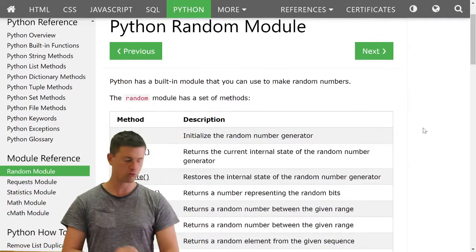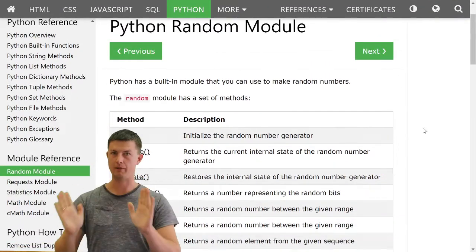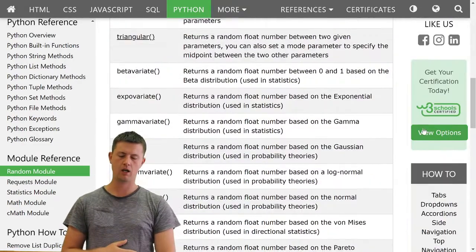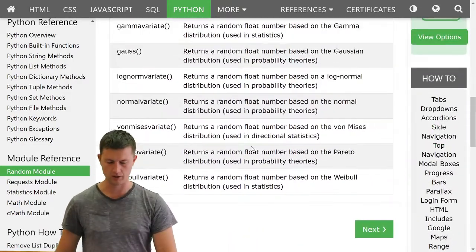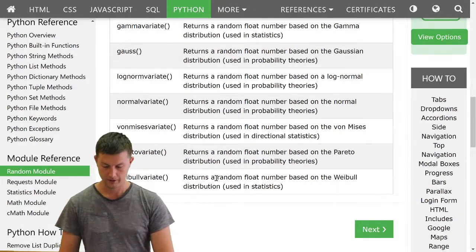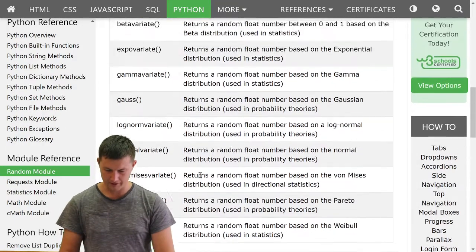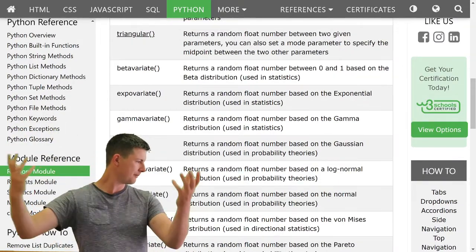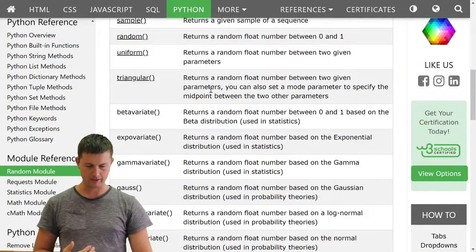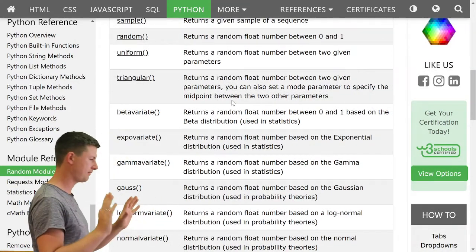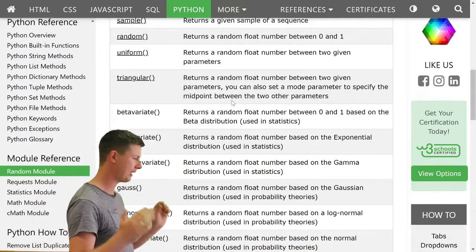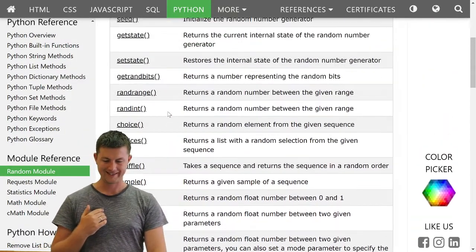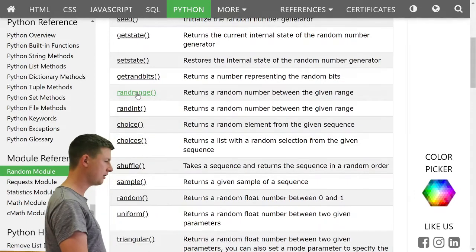There is a random module in Python. Just like we imported math, we can also import random. There is lots and lots going on here. Weibull variate, normal variate. What are these things? What's a Gauss? What's a triangular random? Okay, you don't need to worry about this. In fact, you will probably never have to worry about this. The thing that I want you to worry about is this here, randrange.